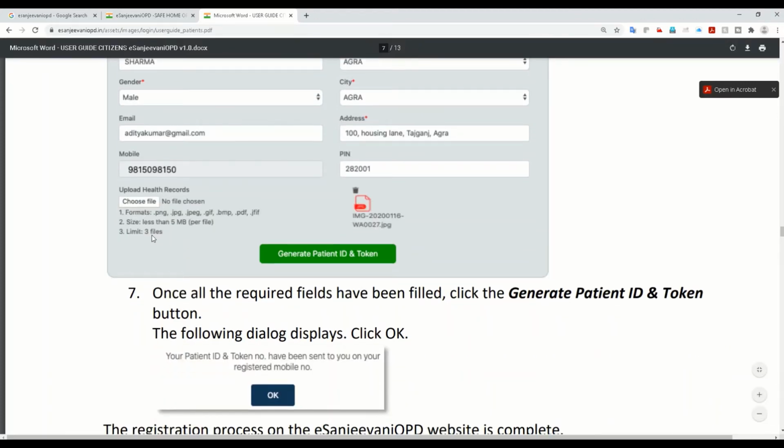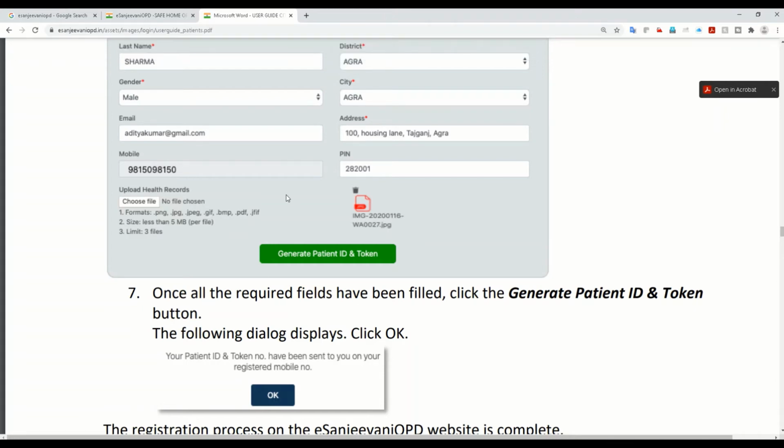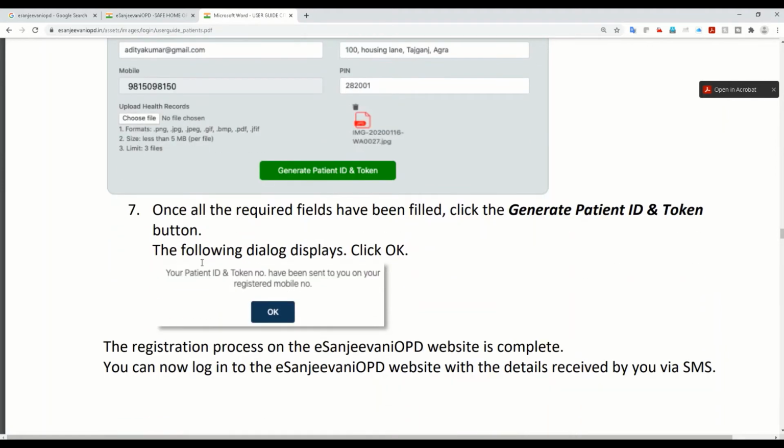Make sure that you can upload only up to 3 files, and each file should be up to 5 MB in size. So if you want to upload, you have to scan it and compress the document. A lot of compression tools are available online. Compress it and upload it. Your patient ID and token ID are sent to your mobile number.